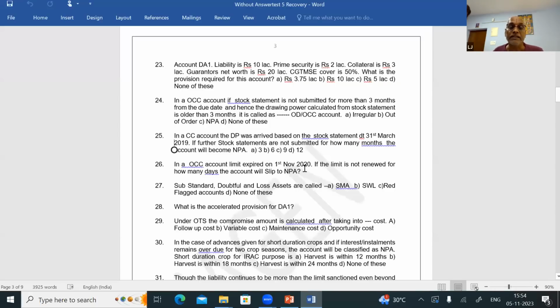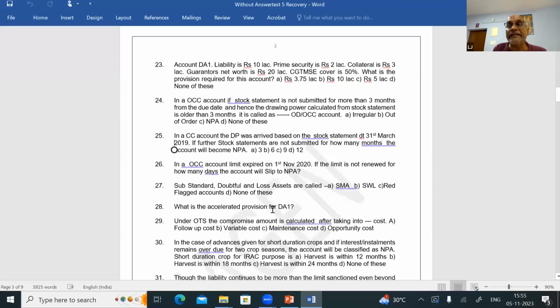Question number 27. Substandard, doubtful, and loss assets are called what? They are not called SMA, they are not called SWL, they are not called red flagged accounts, that is, none of these. For question number 27, the answer is none of these. The correct answer is they are called NPA, non-performing asset.